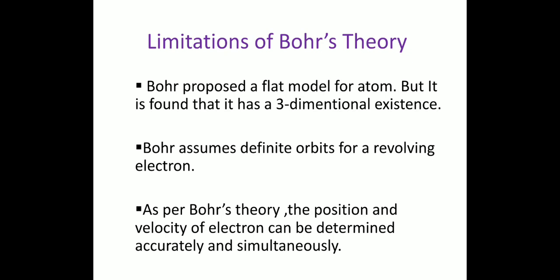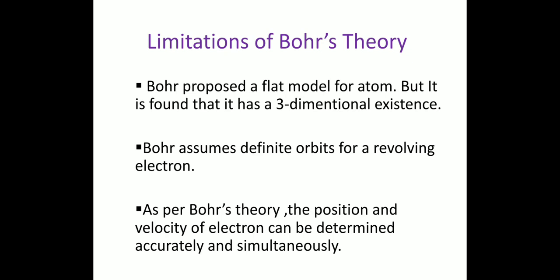Those paths are called orbits. Each orbit is associated with a definite amount of energy, and there are many possible circular orbits around the nucleus in each atom. Each orbit is denoted by n, called the principal quantum number.